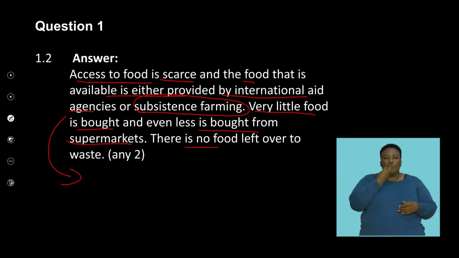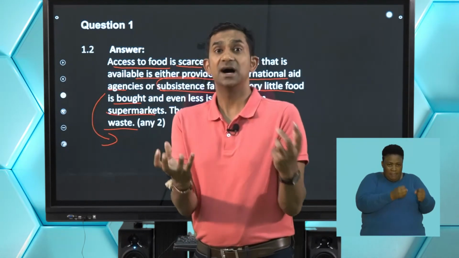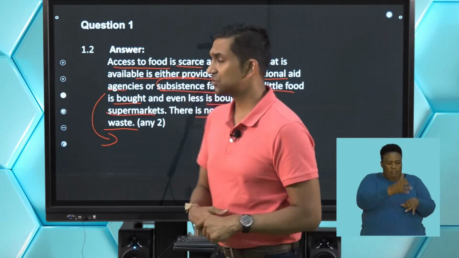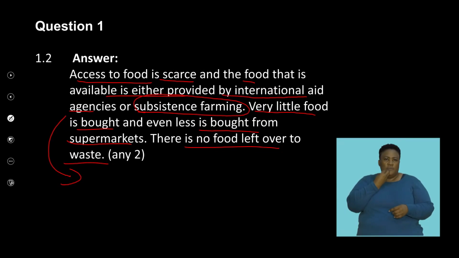So there's no food that is left over to waste, or the food that is produced is consumed fresh, and that's produced as per their need, or it's harvested as per their need. So the ability for farmers to conserve and consume food in a sustainable way is significantly higher in a developing country, as we've seen.